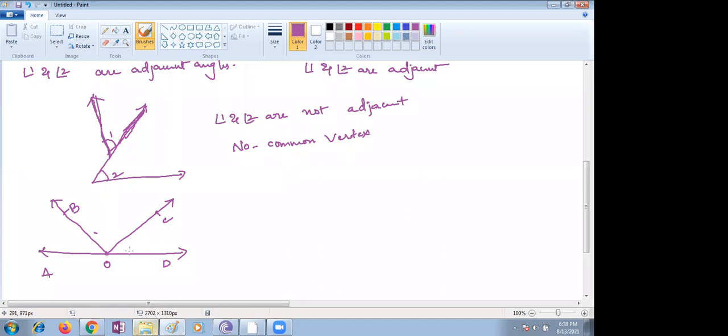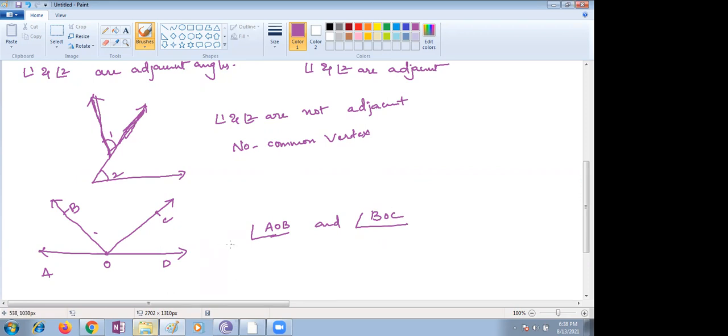In this figure, are the following adjacent angles? So yes or no, you are supposed to give. Let me write the angles. Angle AOB and angle BOC. Yes, angle BOC.